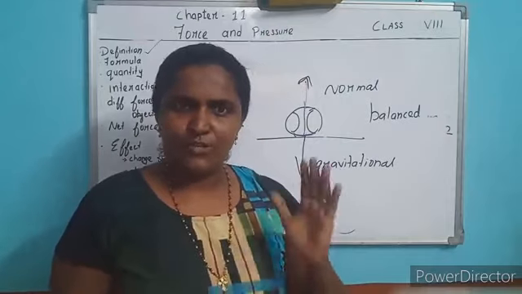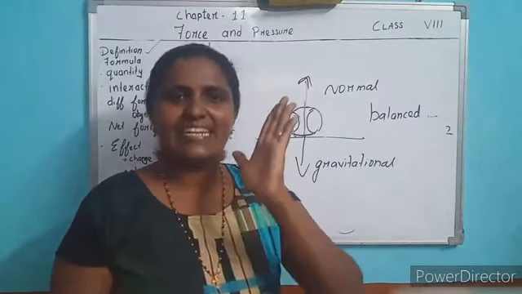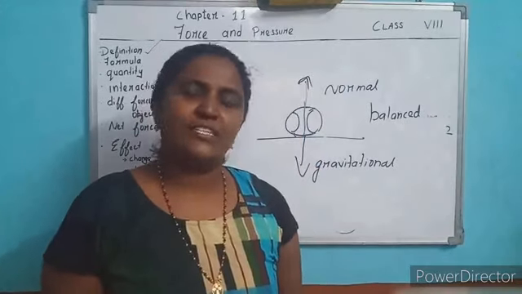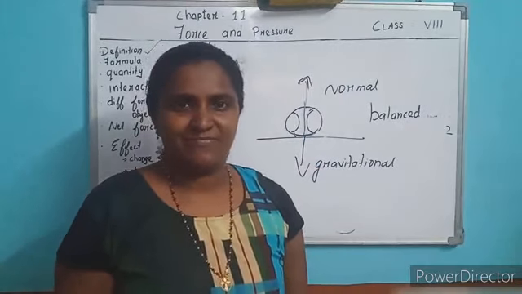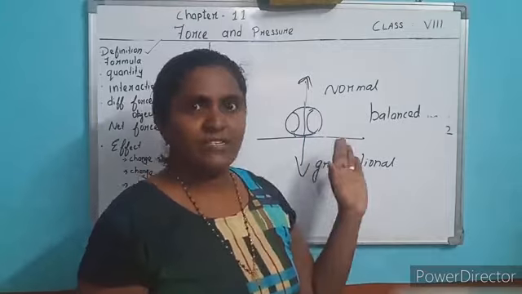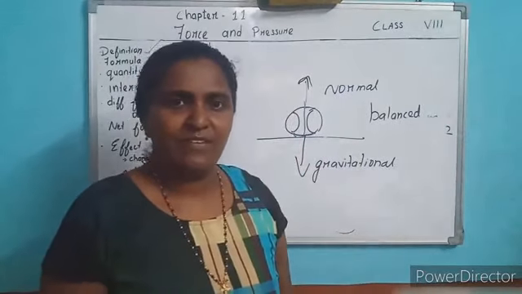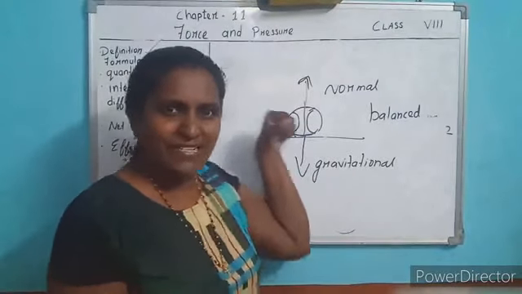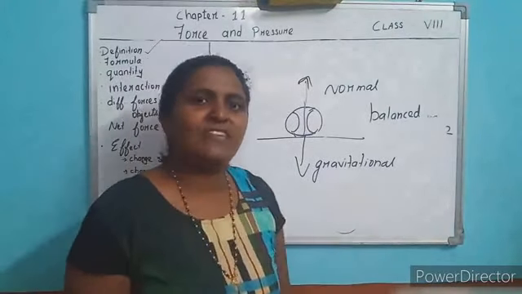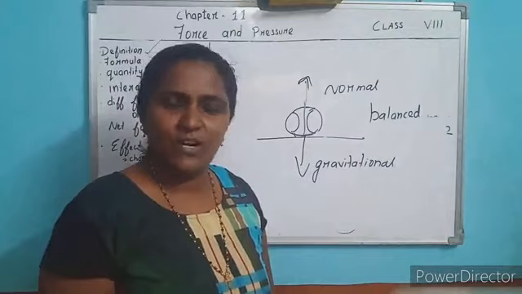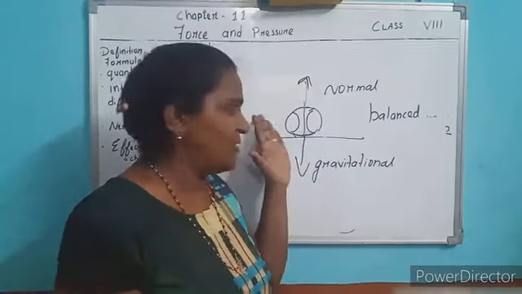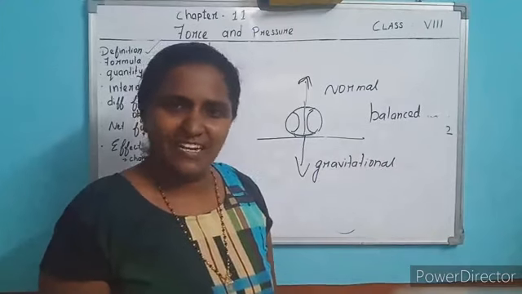The two forces cancel each other since they are in opposite directions, so the body continues to be at rest. Now net force is 0. How do you change that? When do you have net force? Apply some kick on the ball with your leg. What happens? Net force will be there, so the object moves. Understood?